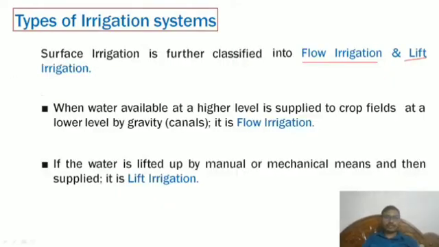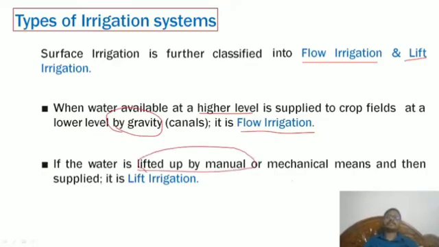When water available at a higher level is supplied to a crop field at a lower level by gravity canals, it is called flow irrigation. From the definition itself, by gravity is called flow irrigation. If the water is lifted up manually, that means here through gravity we are sending, that is flow. Usually the flow means gravity. When it is going with respect to some mechanism, and they are lifting, that means lift irrigation.